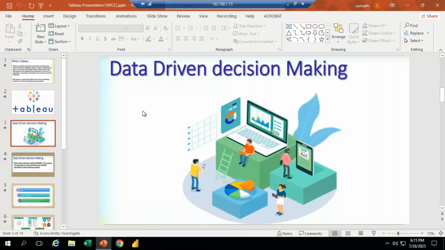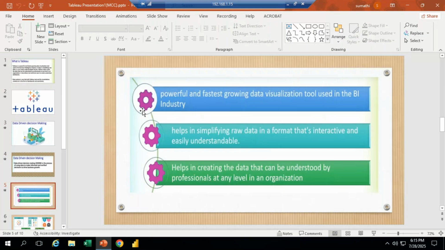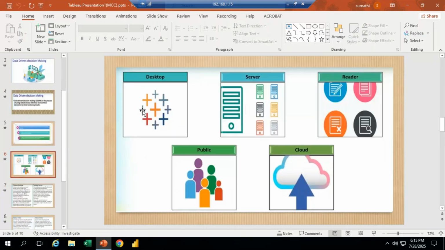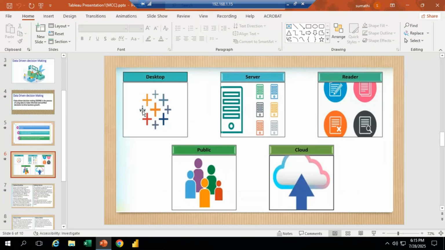Okay, so in that, suppose I have some information. For example, here we have some software options. What is the software in that? There are different types of software we have under Tableau.